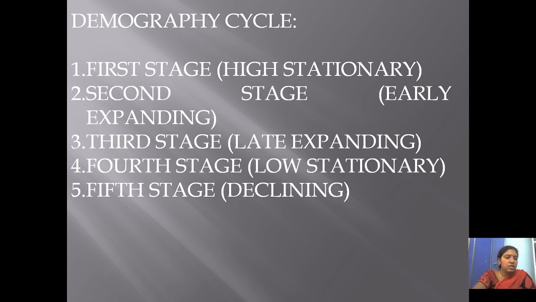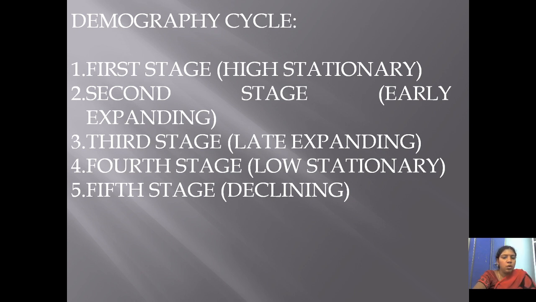Next one is the third stage, also called the late expanding stage. Here birth rates begin to decline. Declining means decreasing, and death rates are also further decreasing. Birth rates start decreasing and death rates decrease further, which causes the population to increase. India is in this stage.